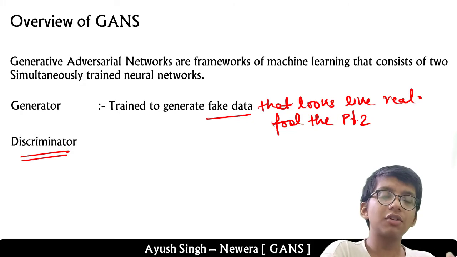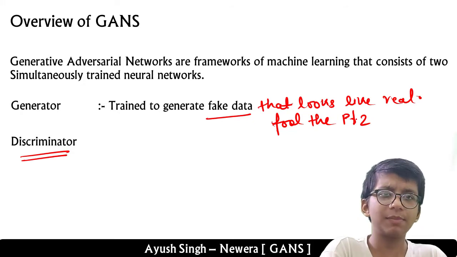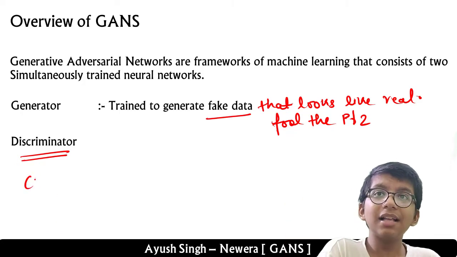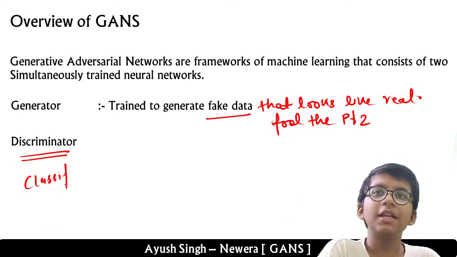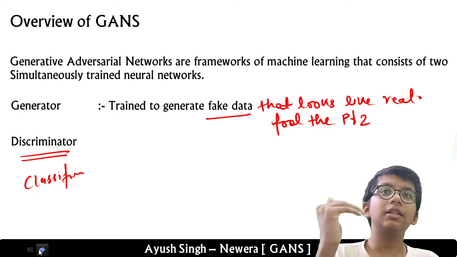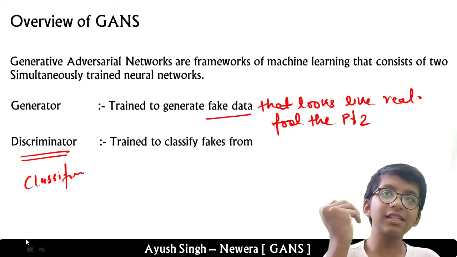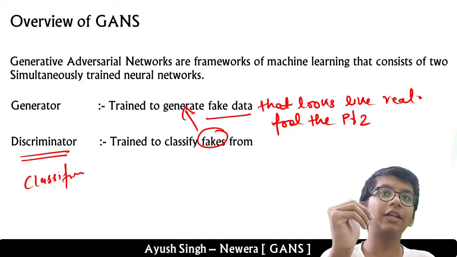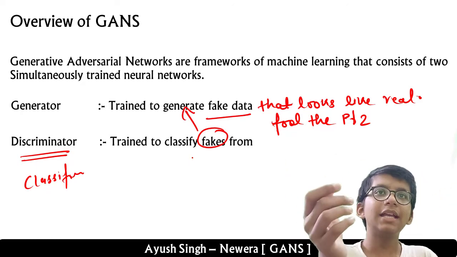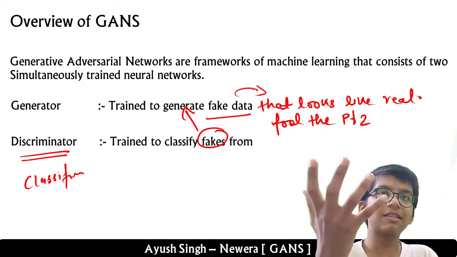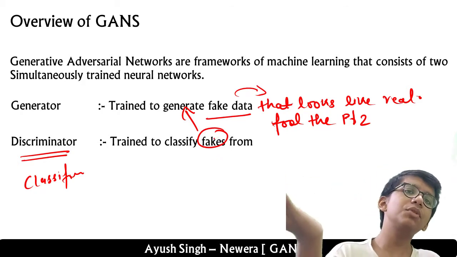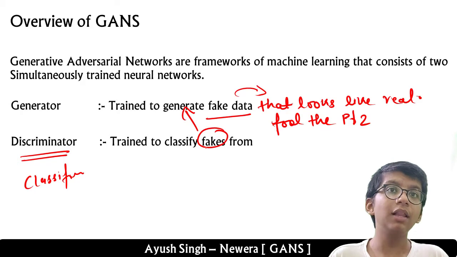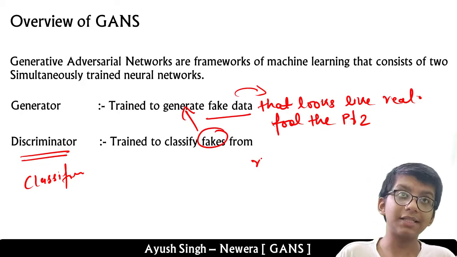So it always tries to fool, but how does it fool? The discriminator is a classifier that is trained to classify fakes from the real. Here, fakes denotes the fake examples generated. Although the generator can generate a realistic example, the discriminator tries to classify the generated example apart from the real example.